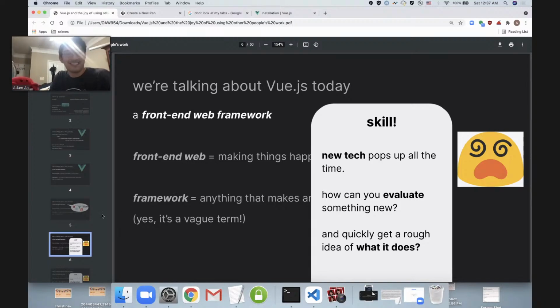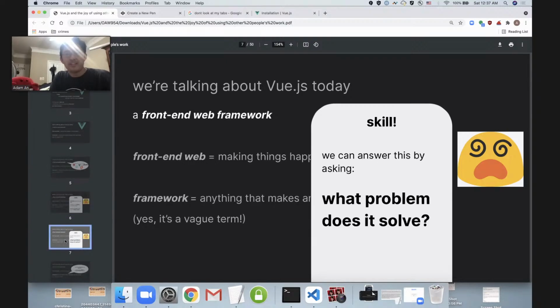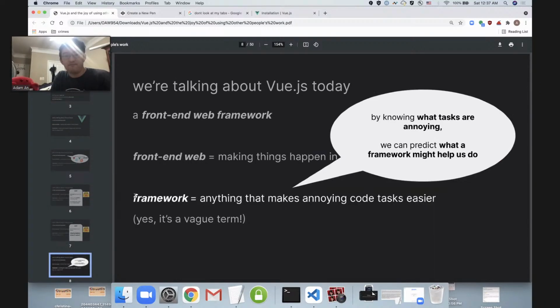Welcome to software development. And we can kind of take a stab at unraveling all of this confusion by asking one question, namely, what problem does it solve? What problem does it solve? And in this case, with Vue.js and our frameworks, the word framework actually holds the key to answering that question, because here it's anything that makes annoying code tasks easier, right? So if we figure out what tasks are annoying, then that becomes our clue into what the framework might help us do. Make sense?